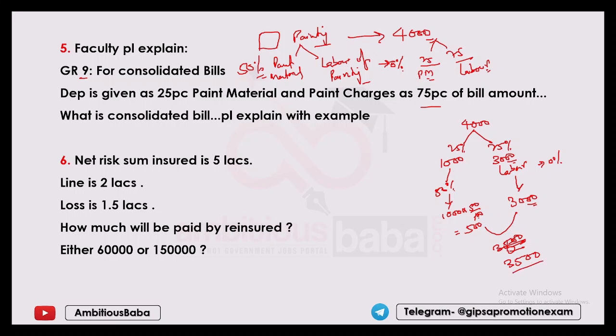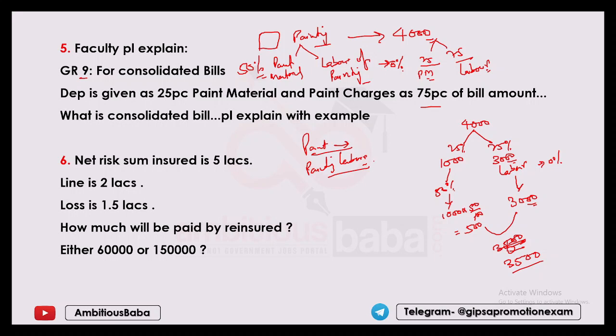I hope it is clear that this is the case of a consolidated bill. In some cases you may find paint material and then painting labor separately. In that case you do not need this 25-75 split, because the paint is automatically the material and painting labor is the cost.